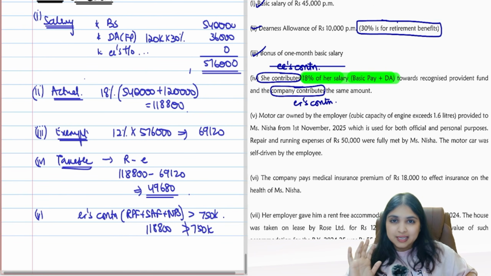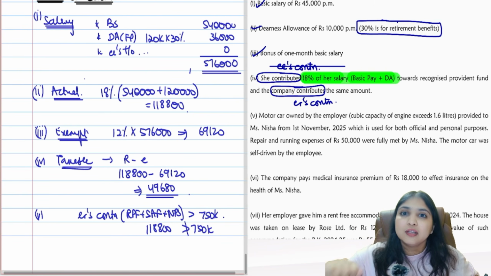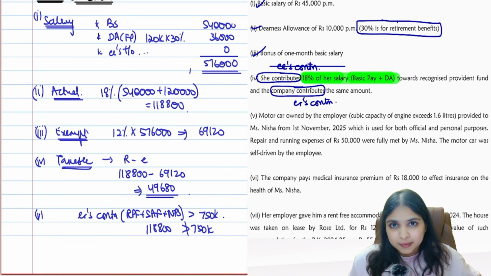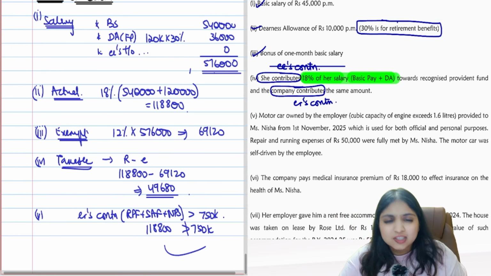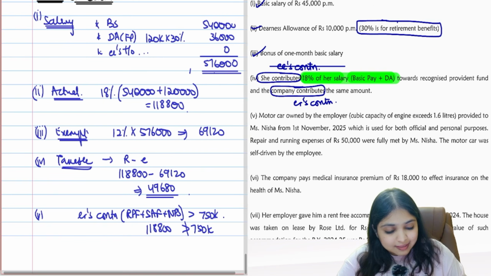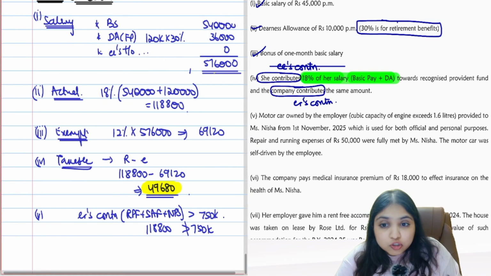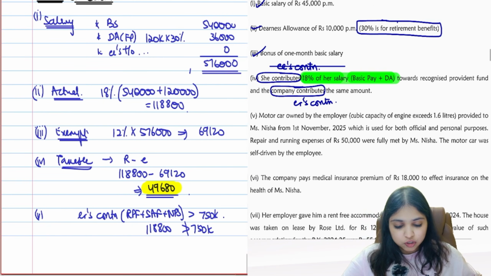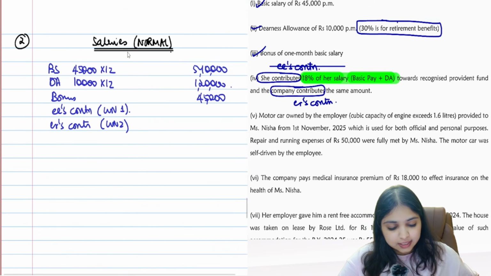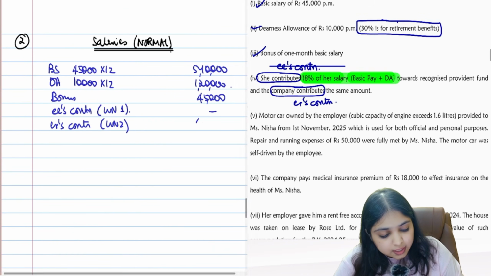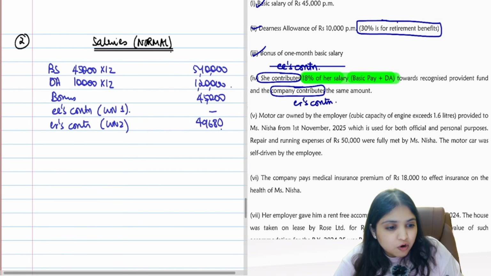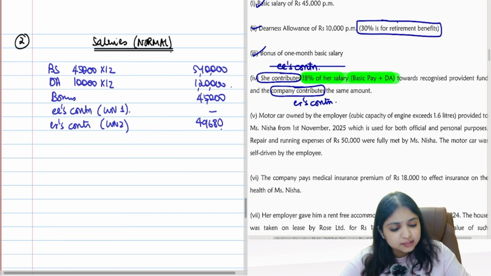Excess will be taxable as perquisite. Then you will find interest on the excess, and even that will be taxable as perquisite. But here it is not more than 7,50,000, so no tax implications. So how many tax implications over here? Only one tax implication. 49,680. Come on, everybody. Take it to your main answer. 49,680. This is also done.